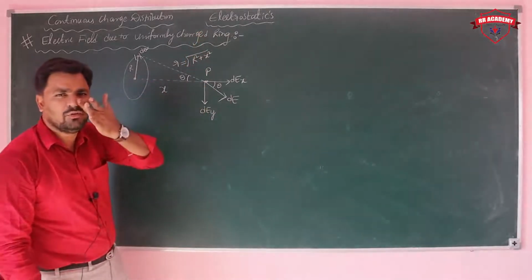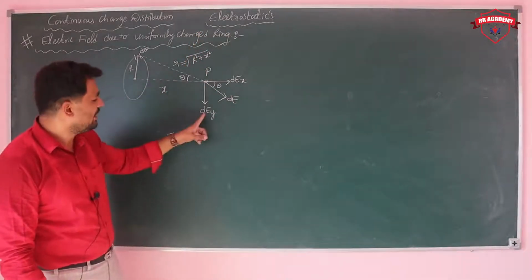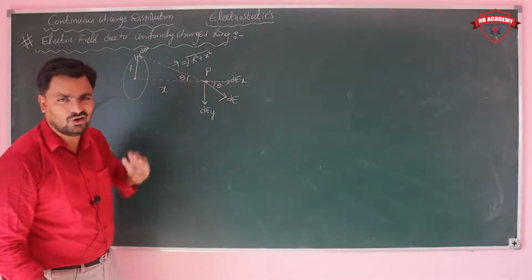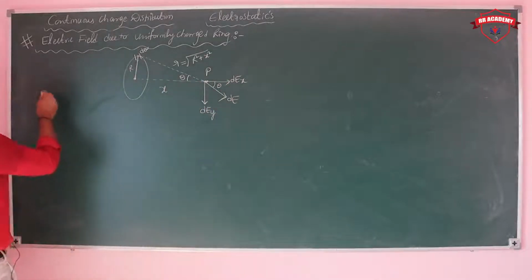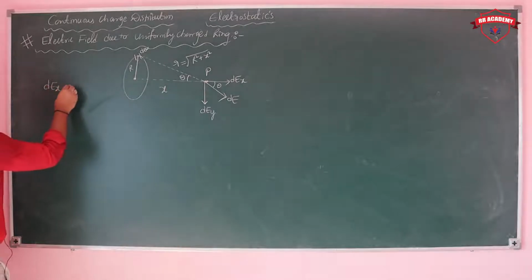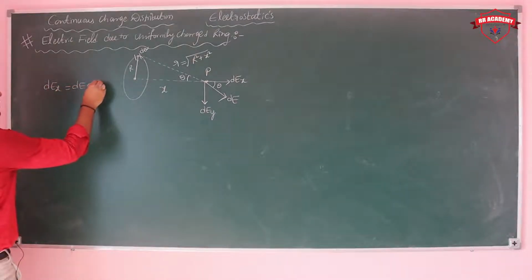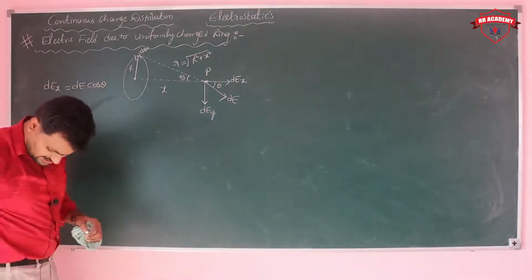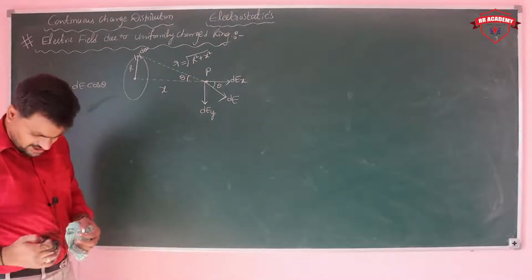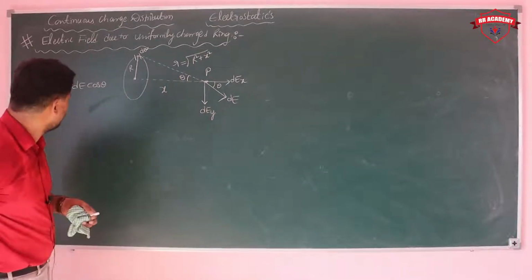Both dEy cancel each other, so that's why we take only the horizontal component. Then dEx is equal to simply dE cos theta.